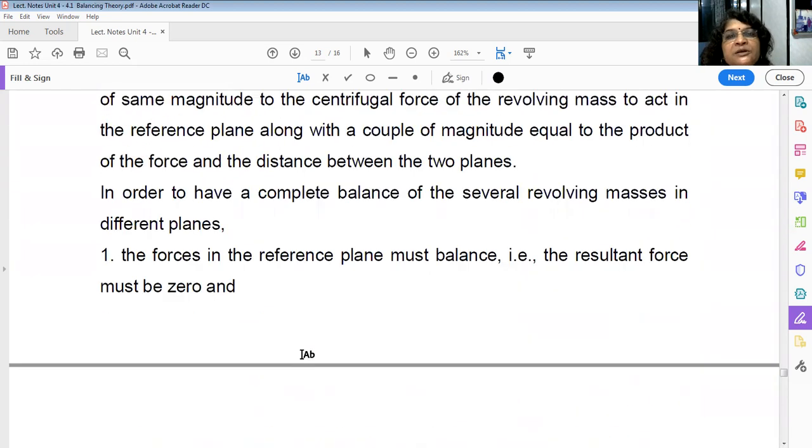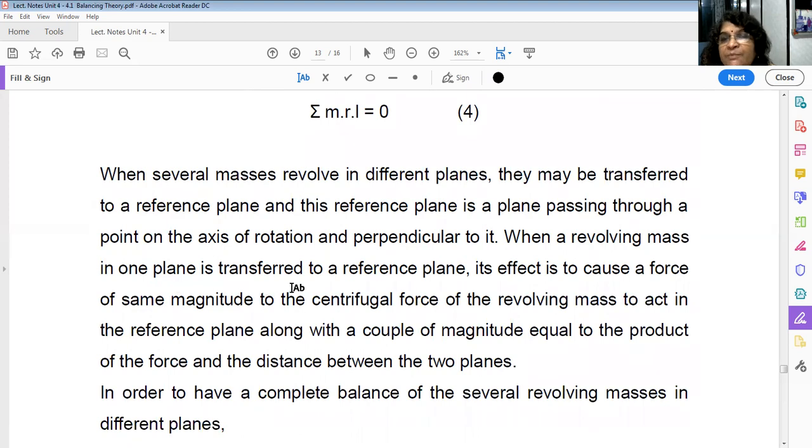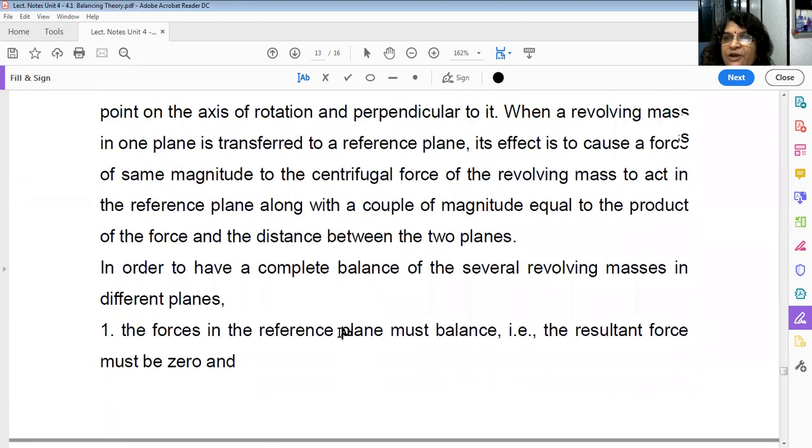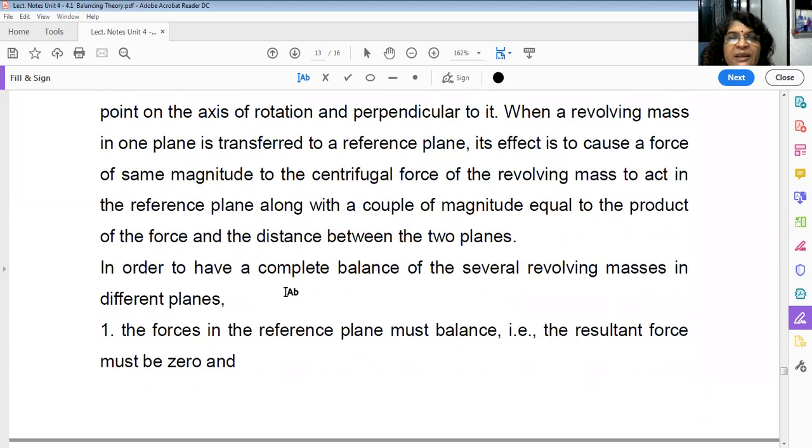I think this is where we were. When several masses revolve in different planes, they may be transferred to the reference plane. This reference plane is a plane passing through a point on the axis of rotation and perpendicular to the axis. When a revolving mass in one plane is transferred to a reference plane, its effect is to cause a force of the same magnitude as the centrifugal force of the revolving mass to act in the reference plane, along with a couple of magnitude equal to the product of the force and the distance between the two planes. As we have seen, this is the couple and this is the force. That is only written in wording here.